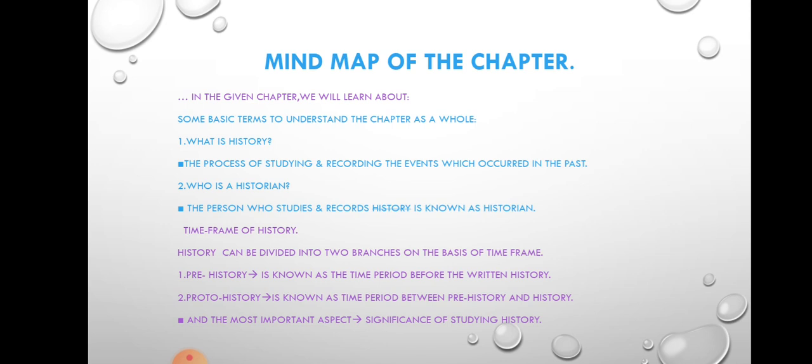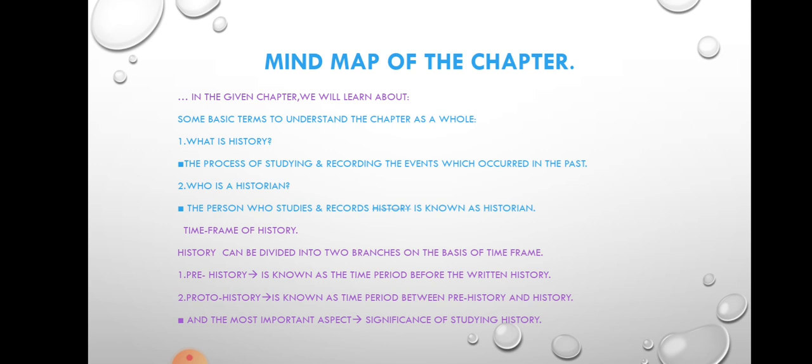It is important to know if we are taking up any new term, and all these terms are very new to you all. So, it is very much important to understand the meaning of each and every term and then proceed in the chapter.